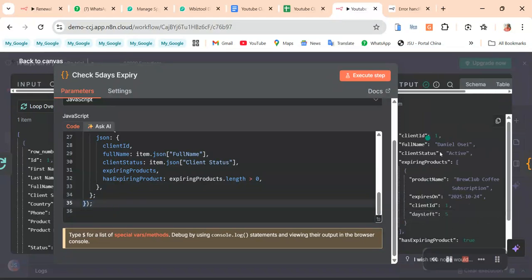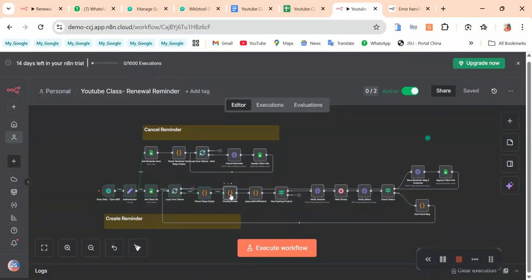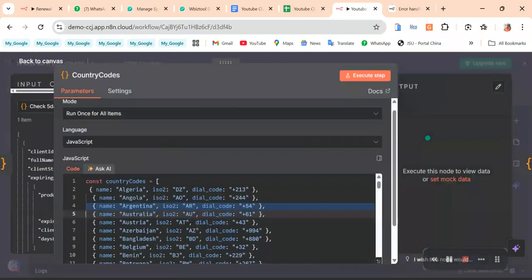So you have it there. So this expires on 24th. Okay, so the next node is just a simple node that adds different countries and their dial code. So it just adds country codes, the name of the country, their dial code, and the ISO 2.